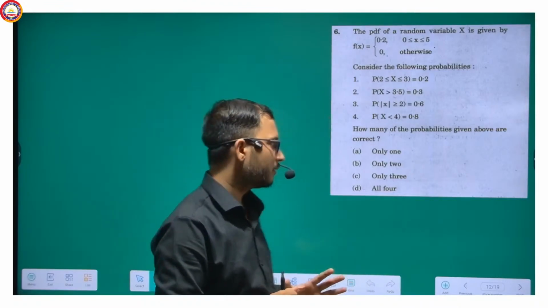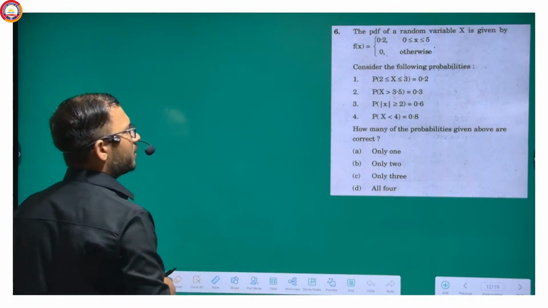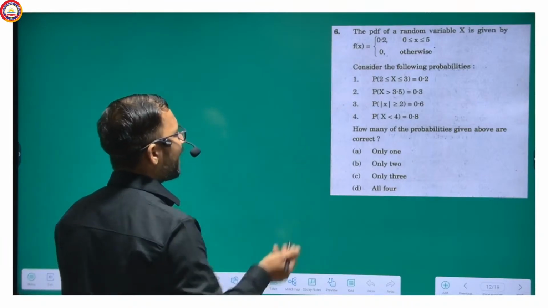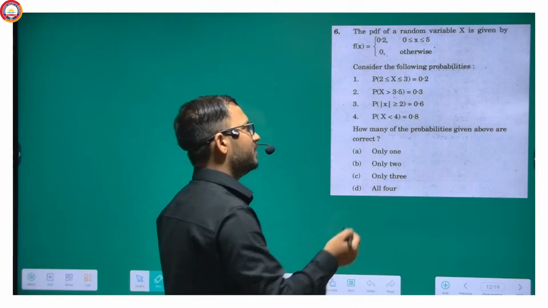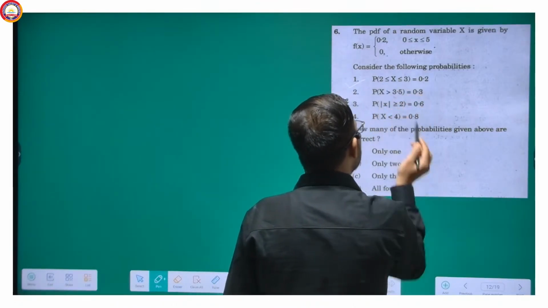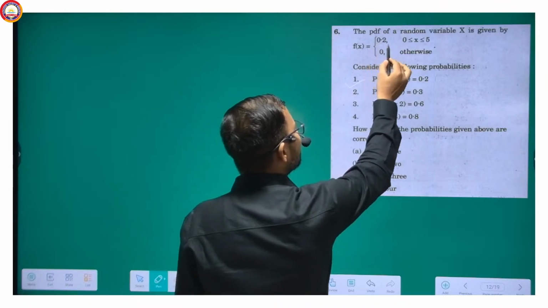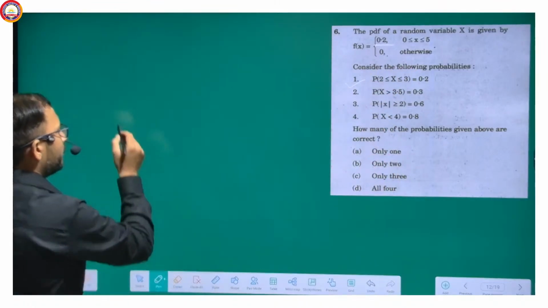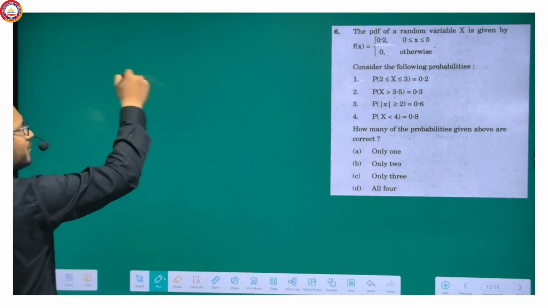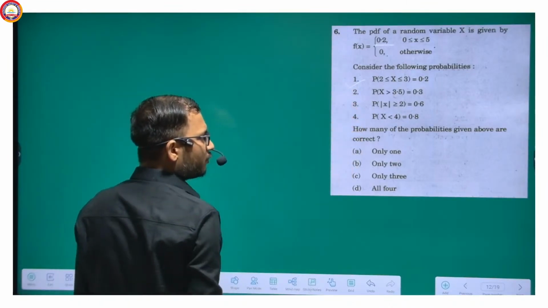Getting my point? Now, coming to this question, we just have to do some integrations, and all the integrations are very easy. For the first question, since this is 0.2 and we have to do it for probability, I just checked statements 1, 2, 3 and 4.